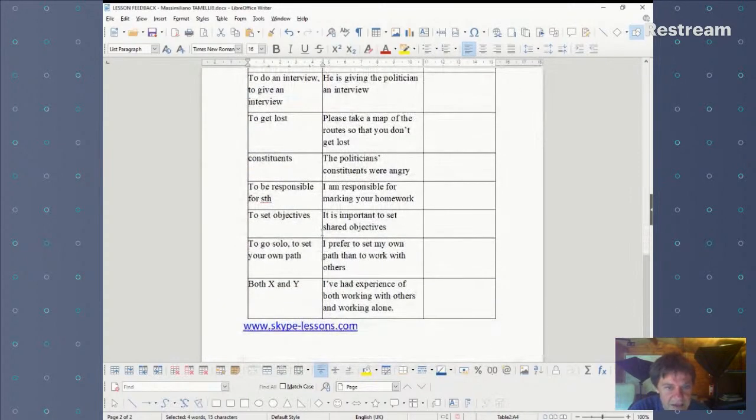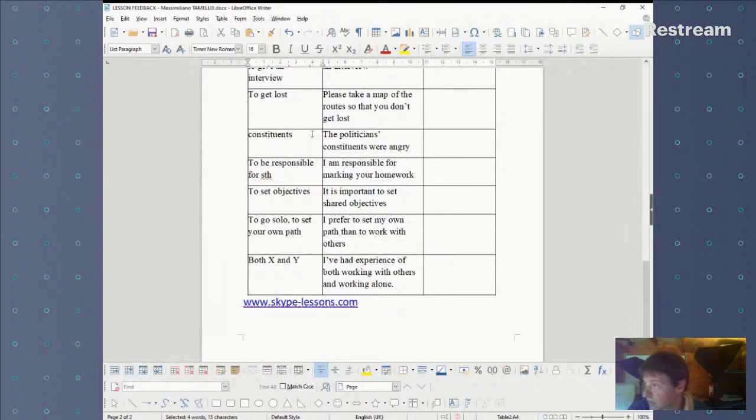To do an interview means to give an interview to somebody. If you do an interview with somebody, you give them an interview. You ask them some questions. To get lost, well, that's a nice clear one. If you get lost, you don't say "to lose", but we do say "to get lost" if you can't find your way.